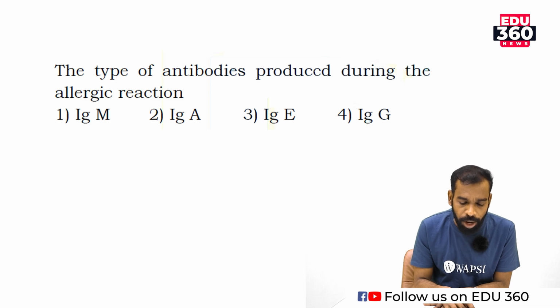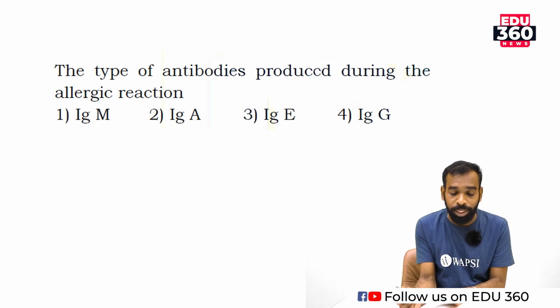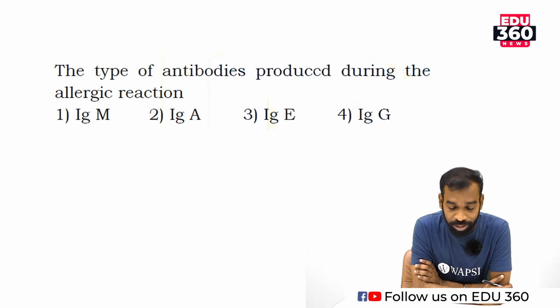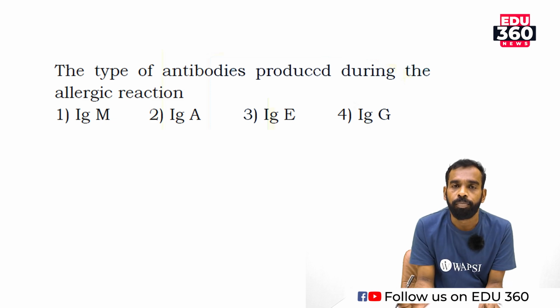The type of antibody produced during allergic reaction: immunoglobulin M, immunoglobulin A, immunoglobulin E and immunoglobulin G. You know allergy. What is allergy?